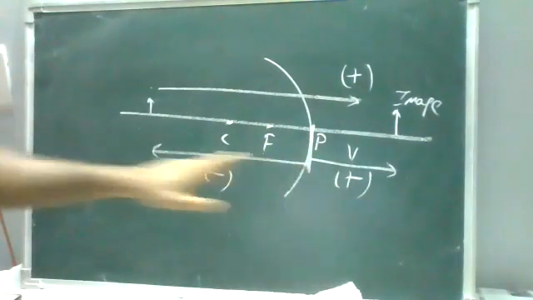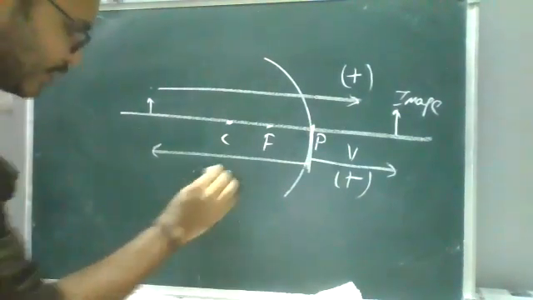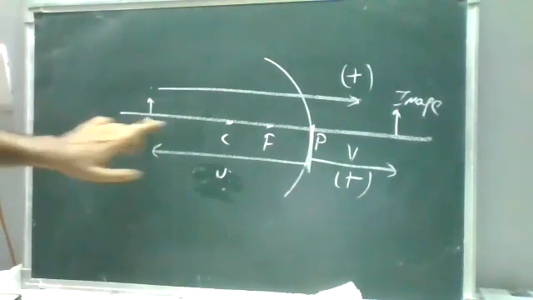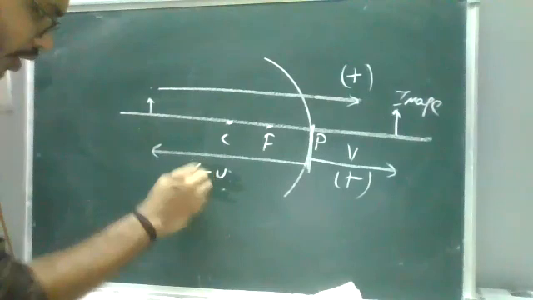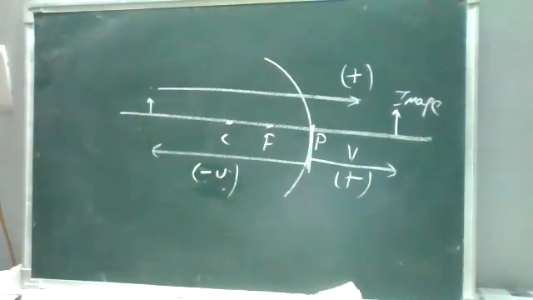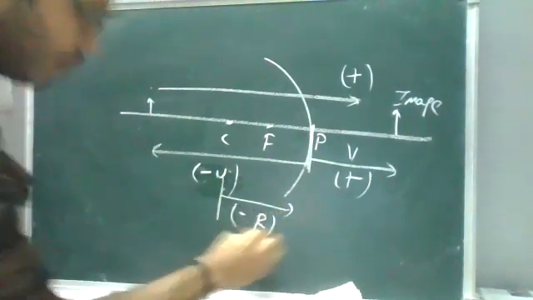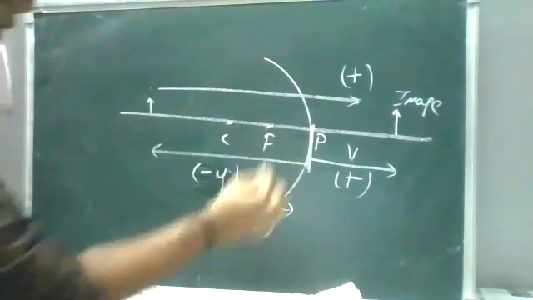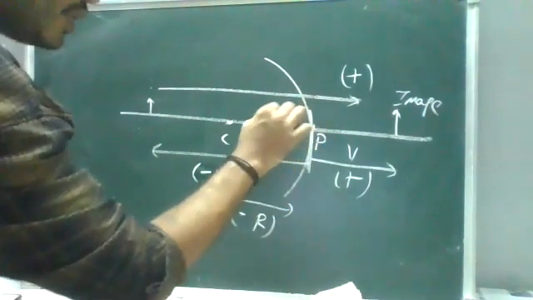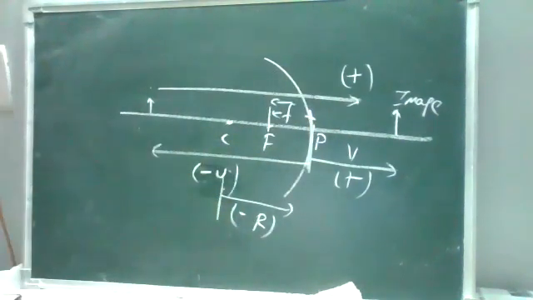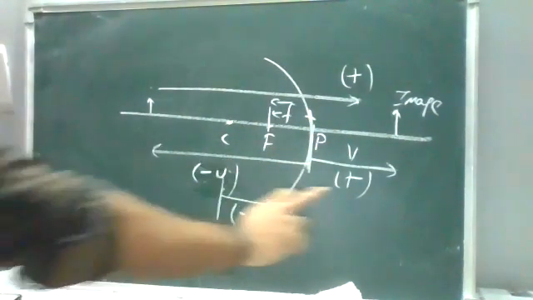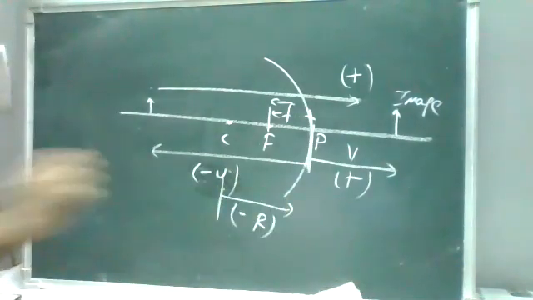From the pole towards the object, the distance is u. The direction is opposite, so it is negative. Same thing for the radius of curvature: it is also negative because it is towards the left. And focal length is also negative because it is towards the left. Okay, so those are 2 points: right side is plus, left side is minus.